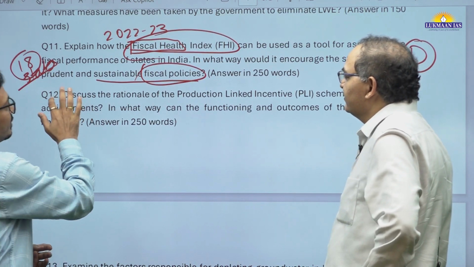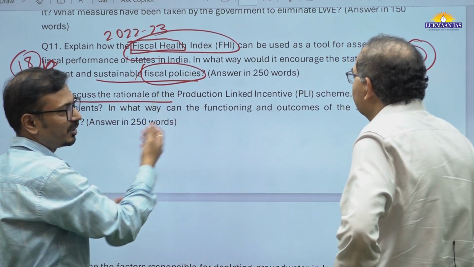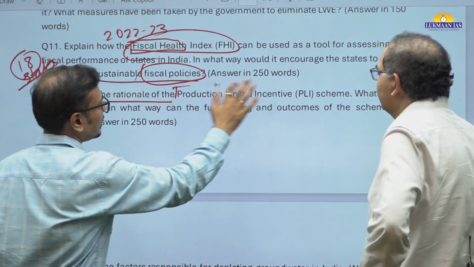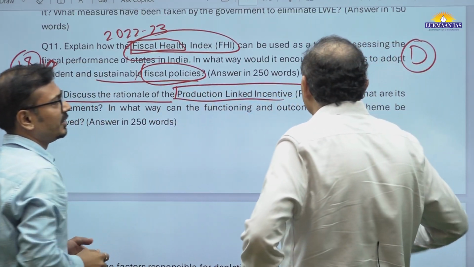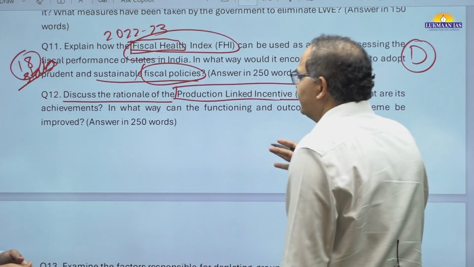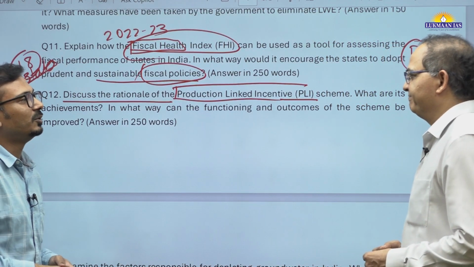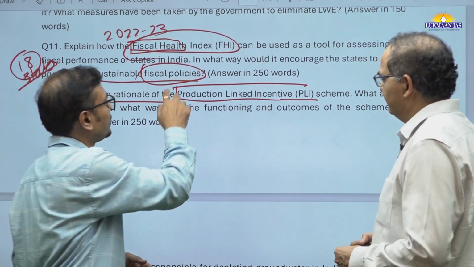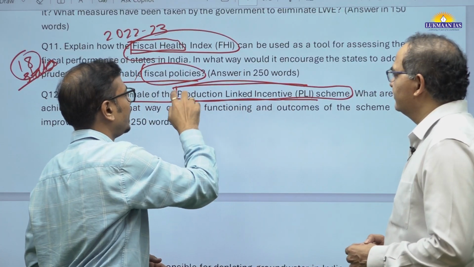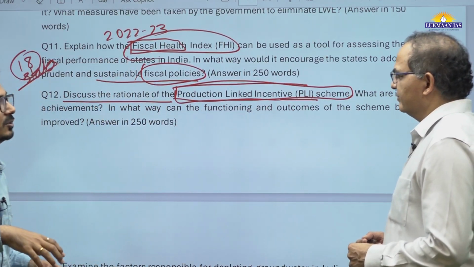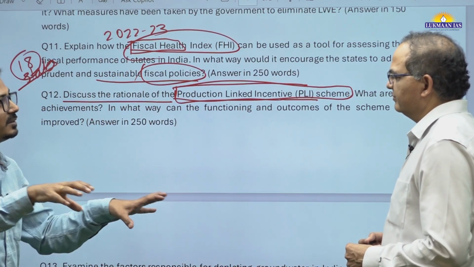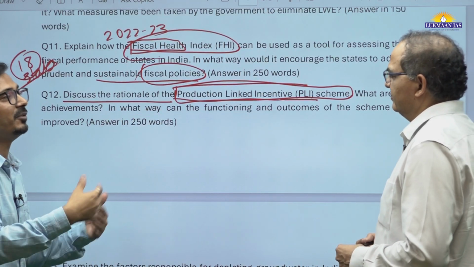Now this is a government scheme based question. The production linked incentive scheme. It is a usual question, I guess. Usual also, sir, but this scheme has been emphasized by the present government since COVID-19, the Atmanirbhar package. Around 13, 14 sectors have been targeted under this scheme, especially the manufacturing sector.